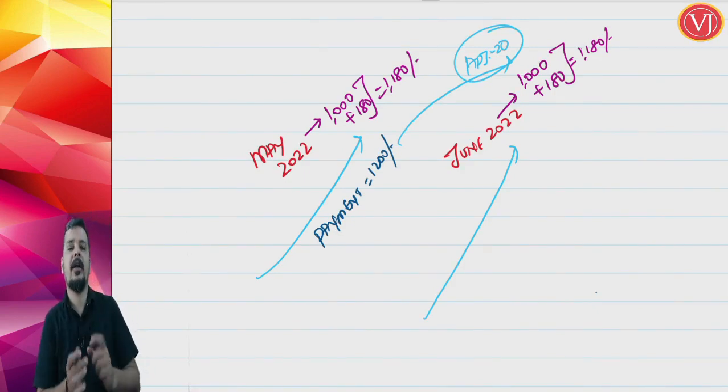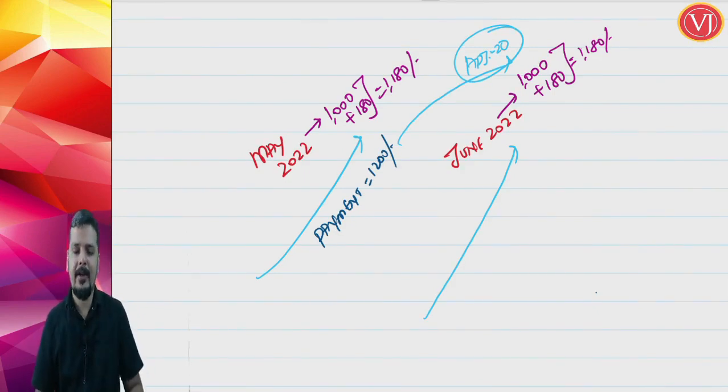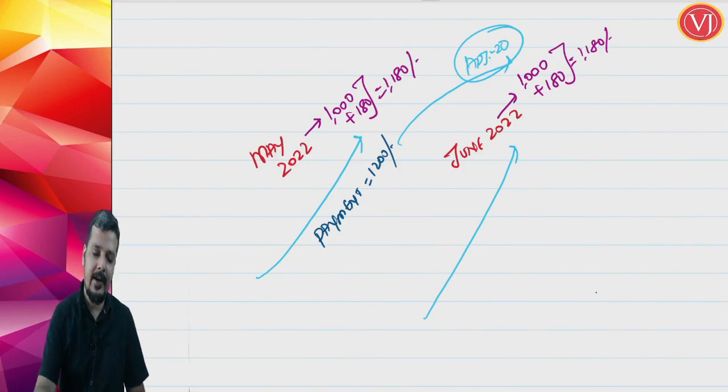You said yes. Now understand that there is no issue for the May 2022 bill.